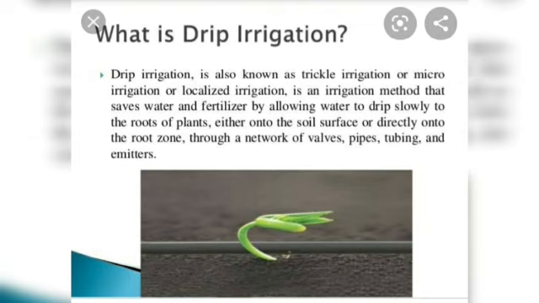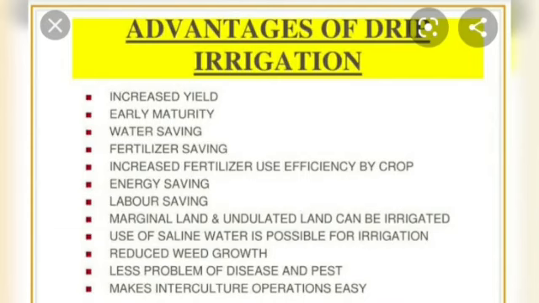Next we have drip irrigation, which is also known as trickle irrigation or micro irrigation. It is a method that saves water and fertilizers, because the water goes through the pipes directly to the roots of the plants. The advantages include that energy, labor and water are saved. The problems of diseases and pests are also reduced. Increased production is also seen, along with early maturity of the plants.